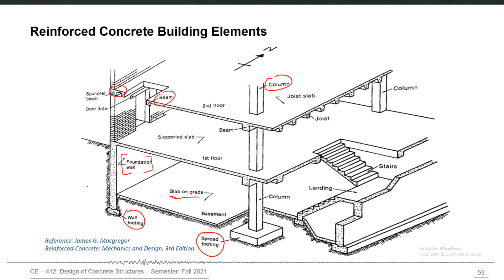Similarly, we may have different kinds of slabs within one structure. We may have the joist slab or reinforced concrete rectangular slab. We may also have a staircase which is primarily made from reinforced concrete, having a particular landing at a certain level. So within one reinforced concrete structure we may have several different types of elements to deal with.